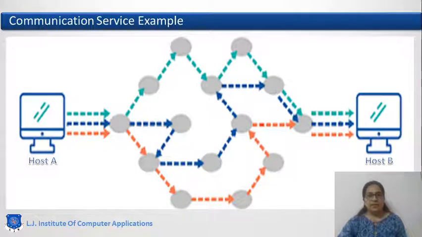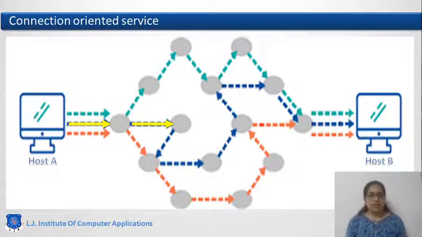Let us understand these communication services using one example. Here is host A, the sender, and host B, the receiver. You can see here multiple routes between these two hosts. Now, how will this communication occur?